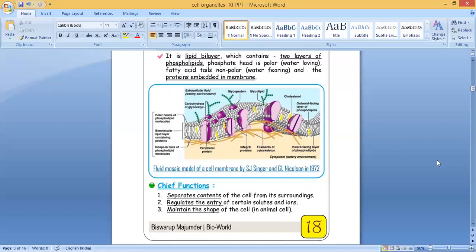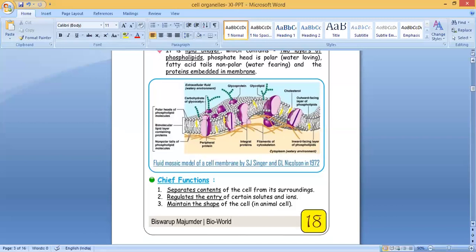Then what are the main functions of the cell membrane? One, it separates the content of the cell from its surroundings. Second, it regulates the entry of certain solutes and ions. It's semi-permeable. The third function is to maintain the shape of the cell. In animal cells, it maintains the shape of the cell. In plant cells, we can also see the cell wall. Clear? So these are the three chief functions of the plasma membrane.